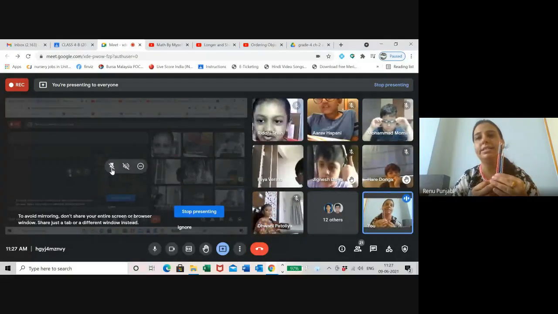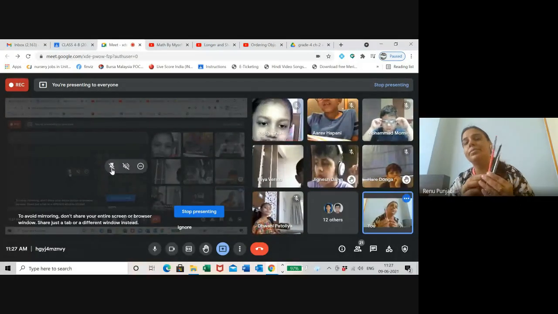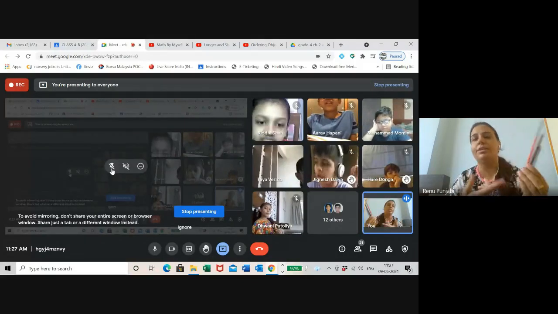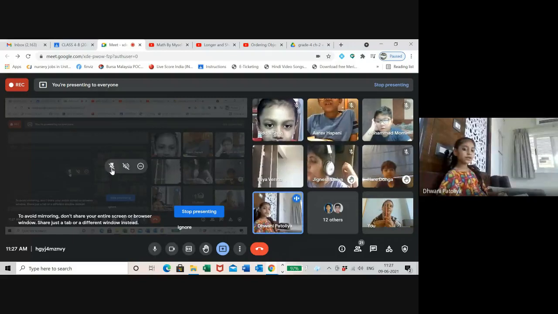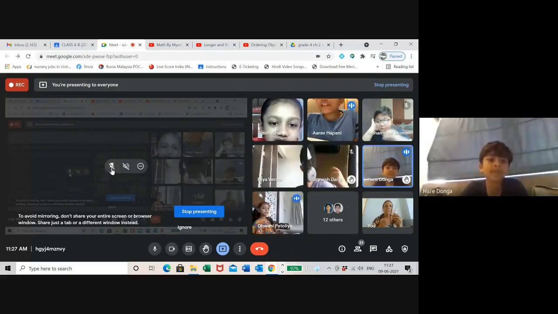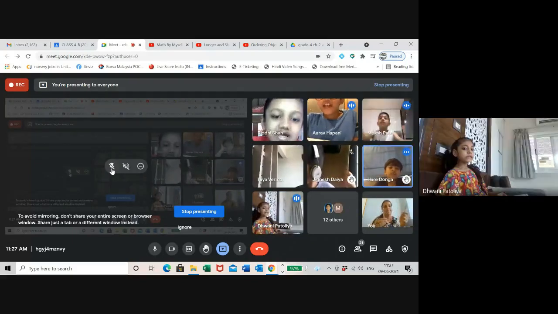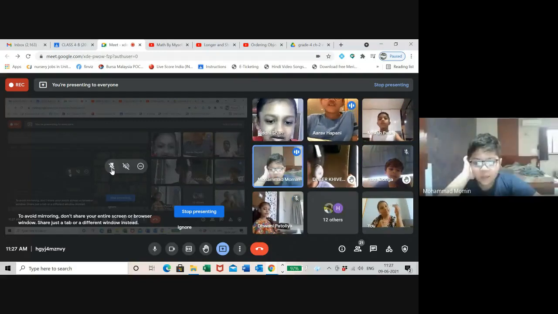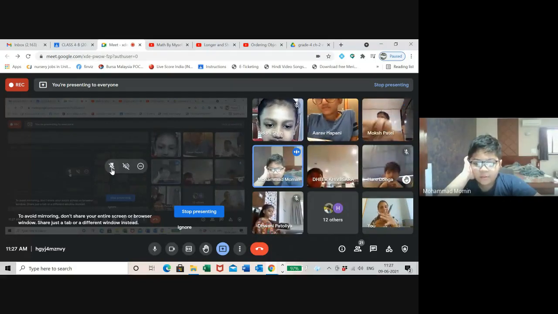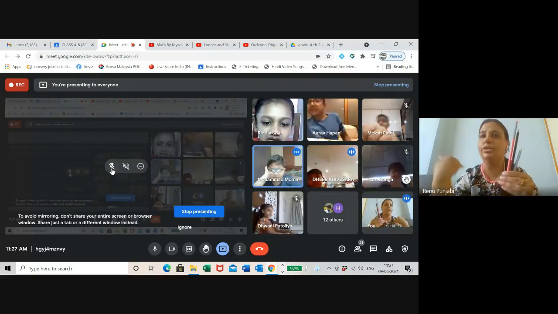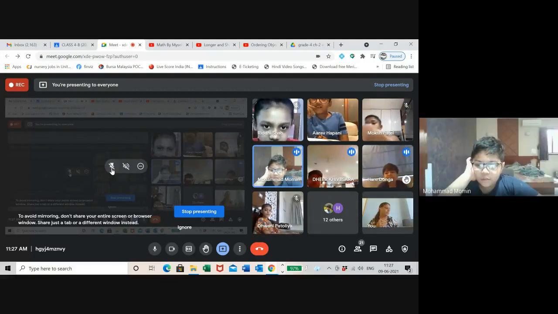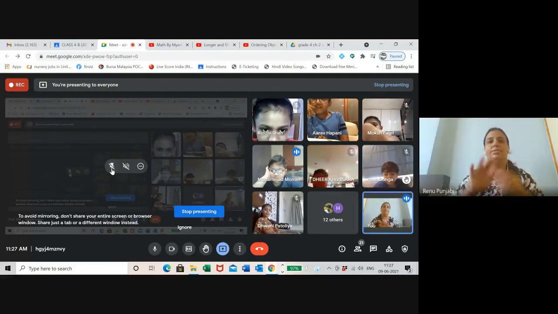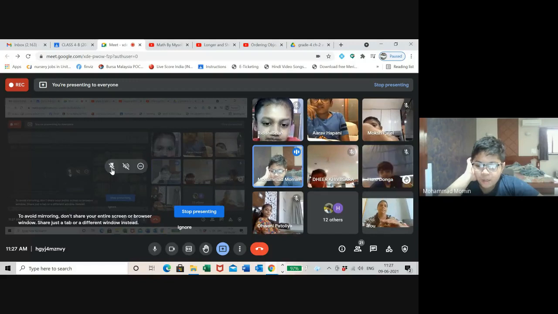If I say now arrange them from long to short, the orange one is first. Ma'am, the orange one is first, the black one is second, and the blue one is third. And the smallest is black. Got it? How to arrange them from shorter to longer and longer to shorter. Yes, ma'am. Like ascending and descending. The orange is very long. Very good. The black is medium, and the blue.